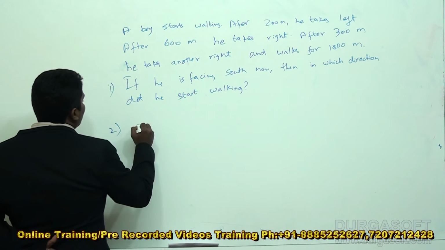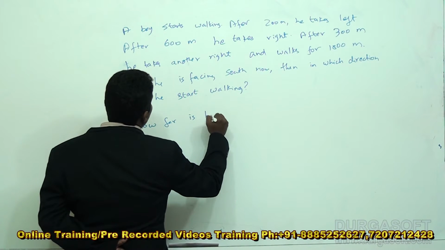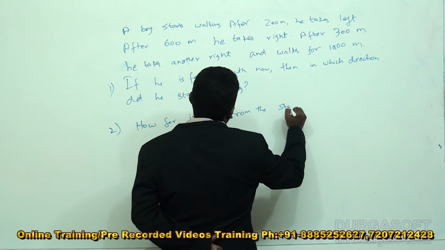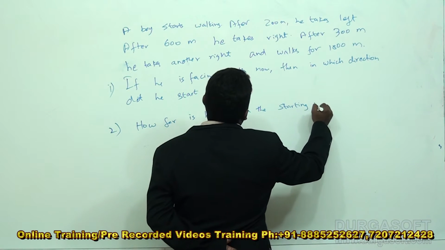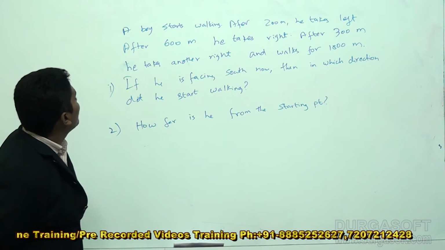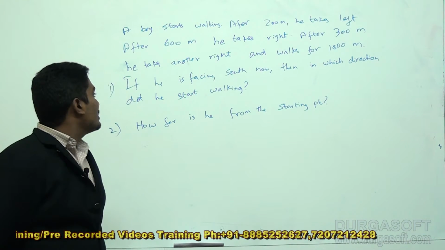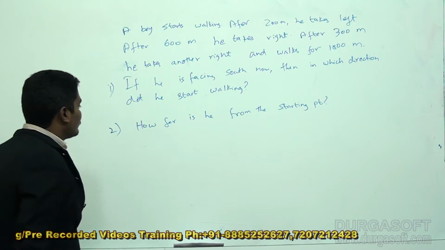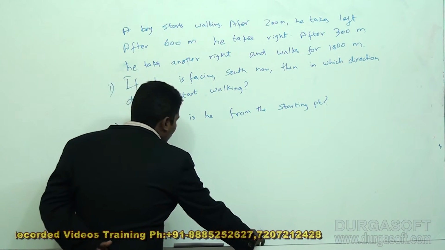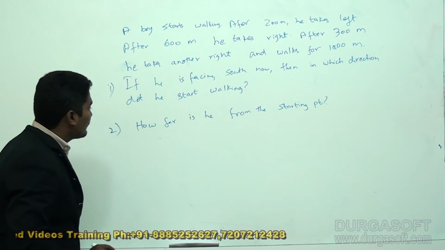The second part of the question is how far is he from the starting point? So there are two questions given. The first question is, if he is facing south right now, then in which direction did he start walking? I will not take the north, south, east, west directions for now.